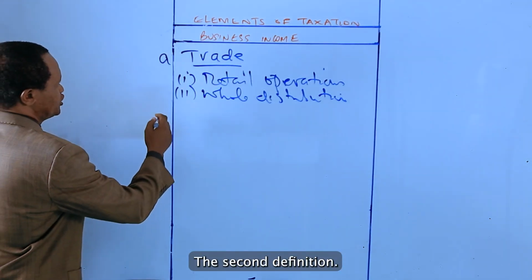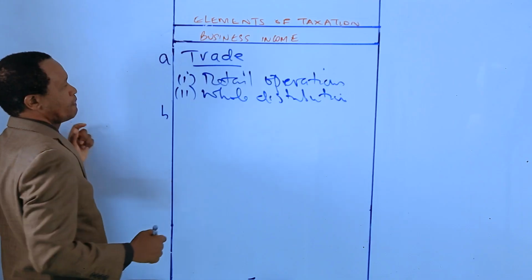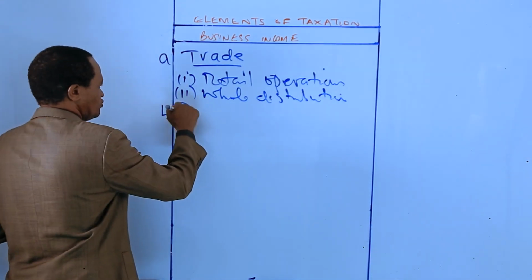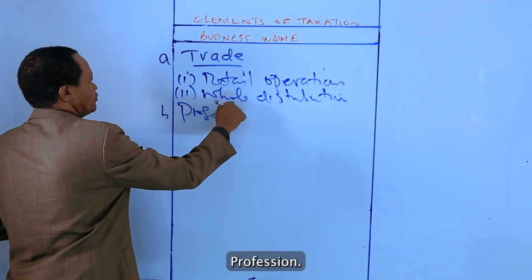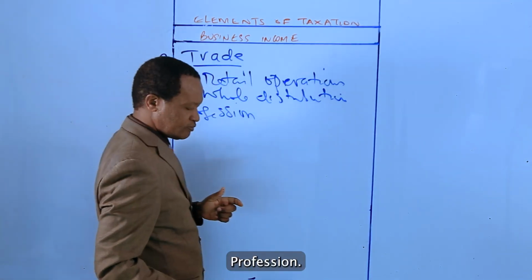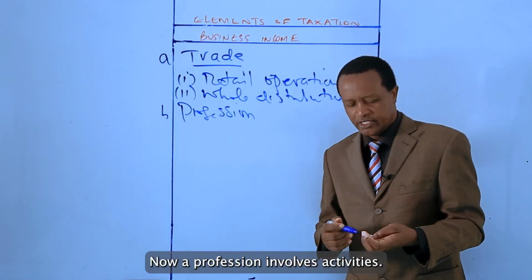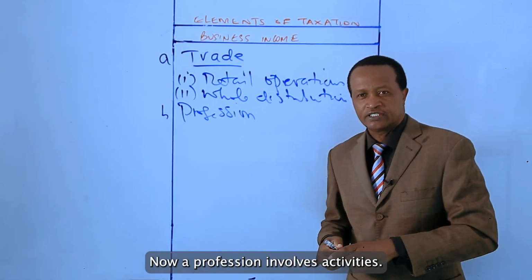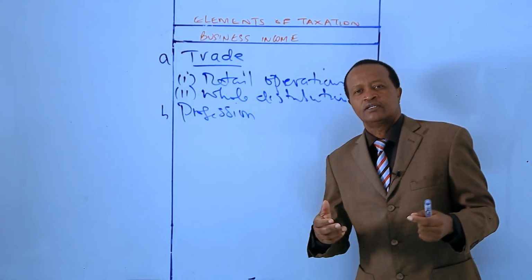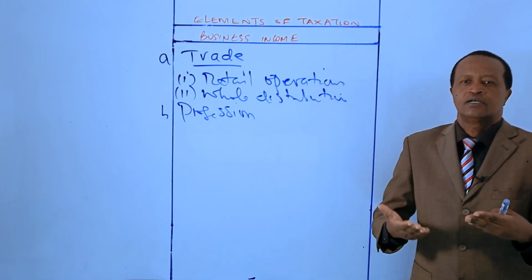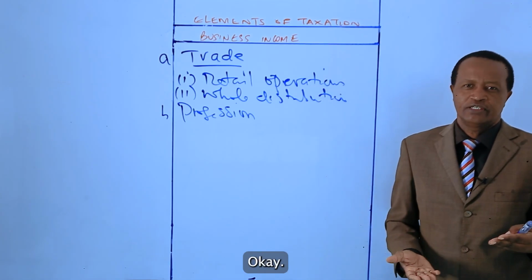The second definition is the definition of the term profession. What is a profession? Now, a profession involves activities that are specialized. Okay?